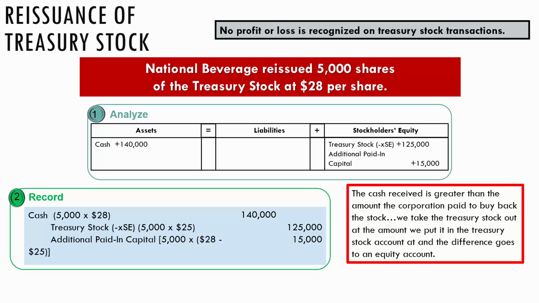Our cash has gone up. We can't call it revenue though. We can't call it a gain. We can't call it an income statement item. But we are financially better off because we have $3 times 5,000 shares, or $15,000, more in cash than when we made that purchase.